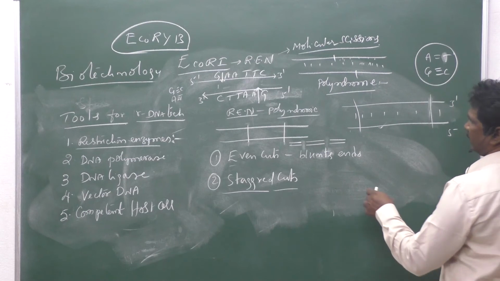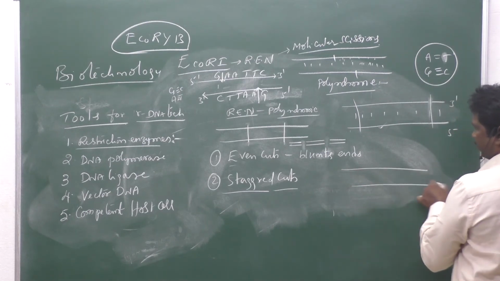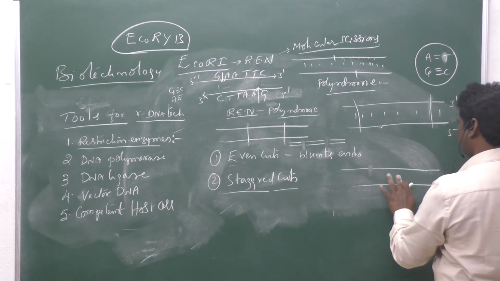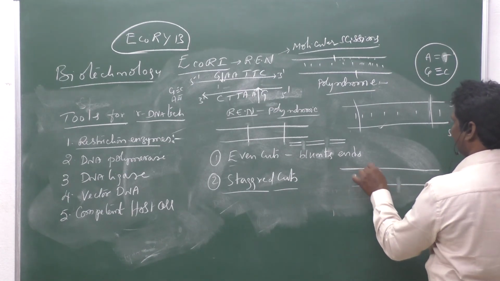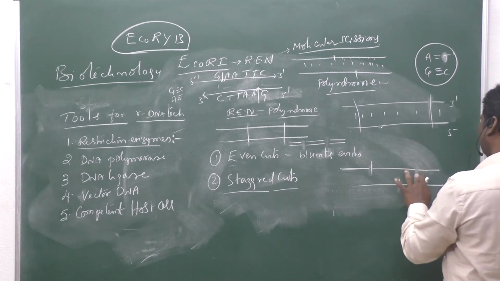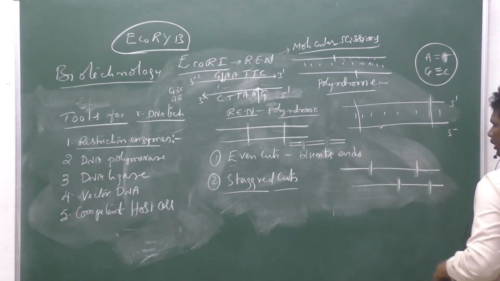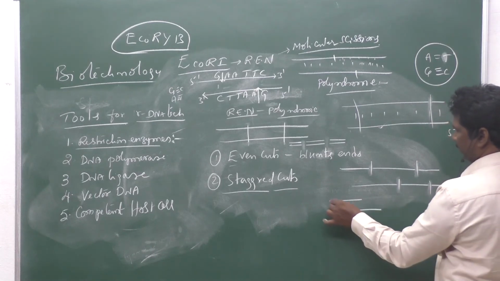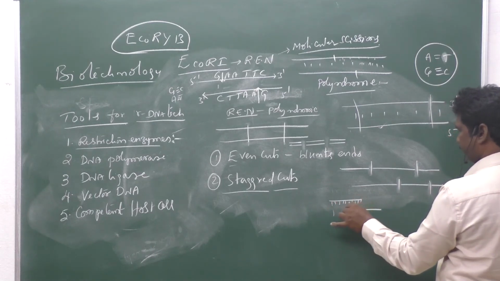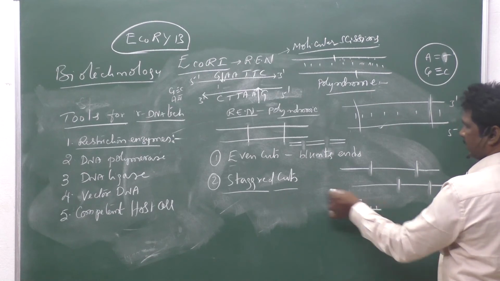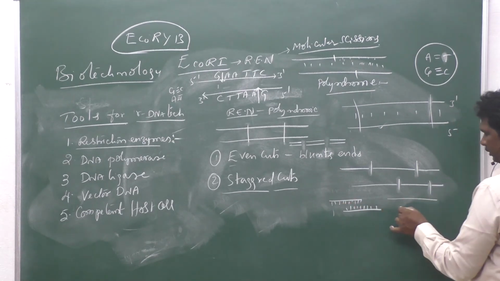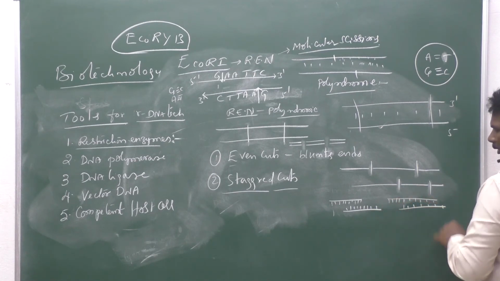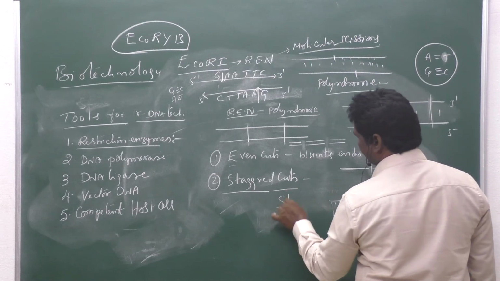What is the meaning of staggered cuts? The restriction endonuclease enzymes identify the palindromic sequence and cut the DNA at different locations, forming this type of fragments. Those cuttings are called staggered cuttings, and these ends are called sticky ends.